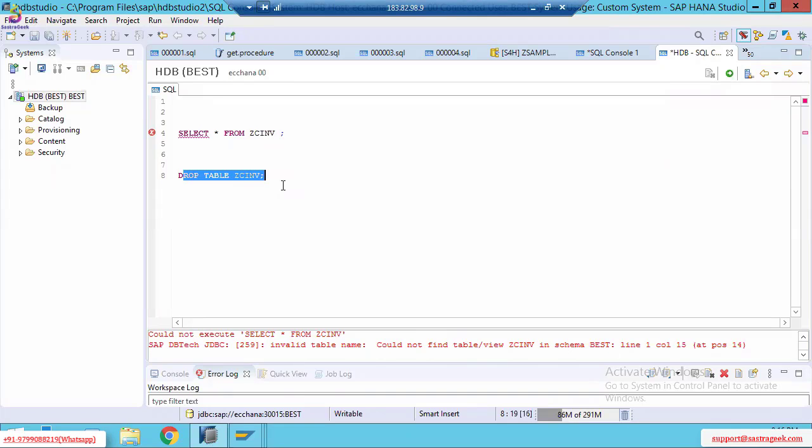So once you drop, it means you deleted the table data from this HANA Studio. Now, please see here, currently there is no table in my HANA database. If there is no table in my HANA database, it means I need to replicate.